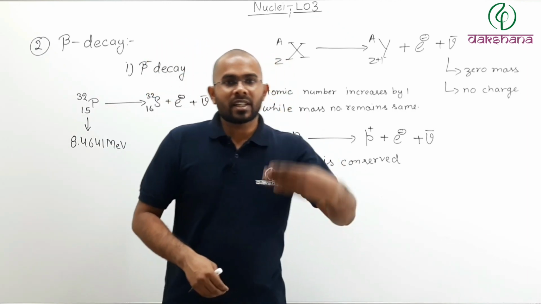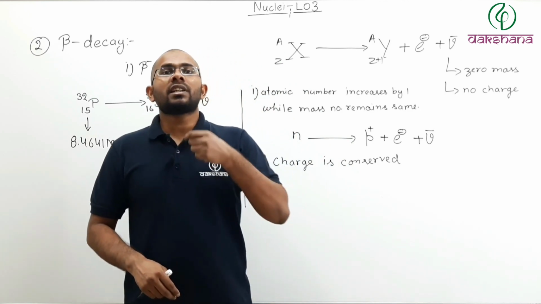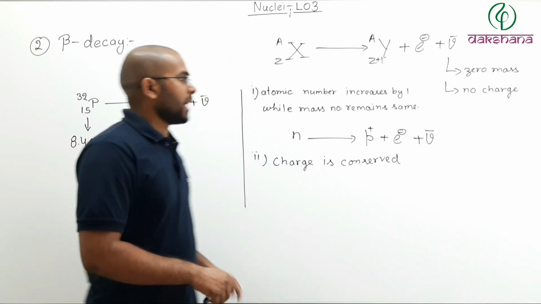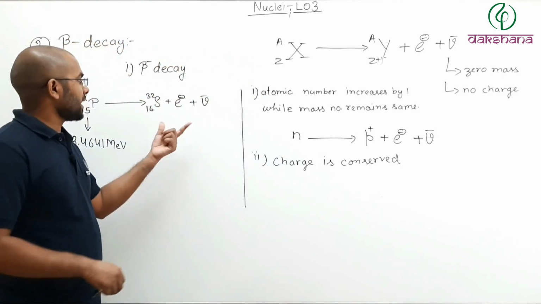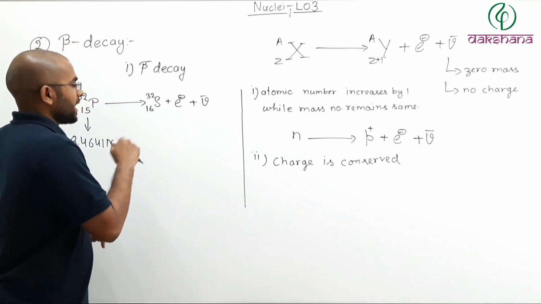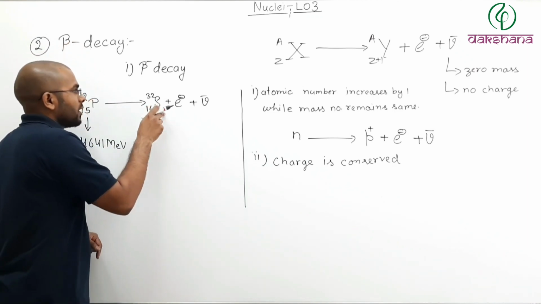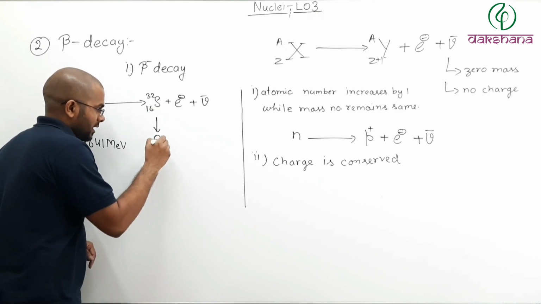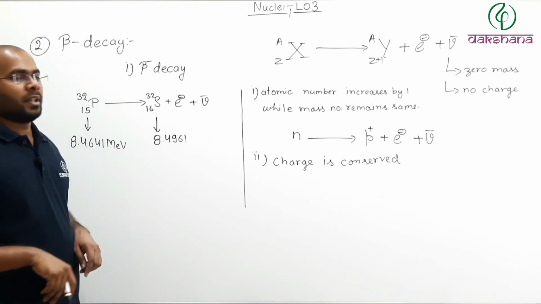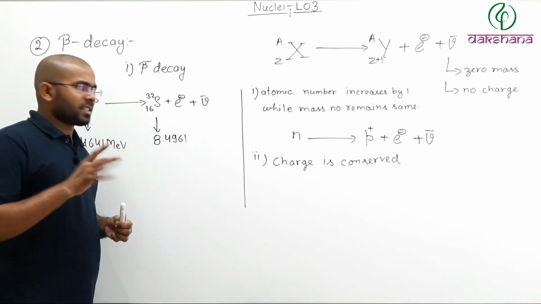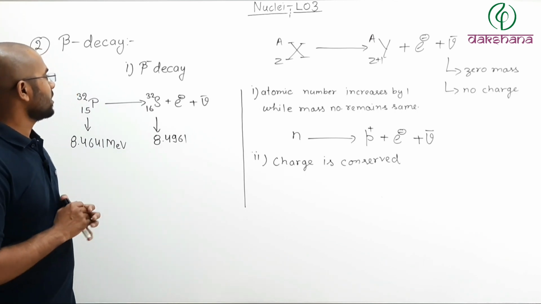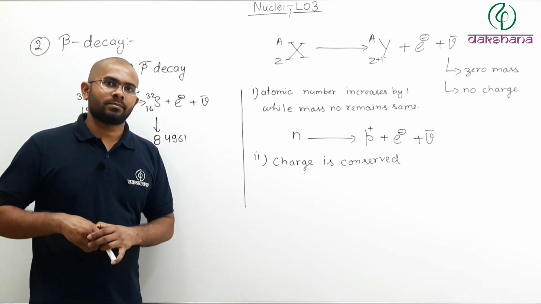A beta minus decay is taking place to increase the stability of the nucleus. So the final binding energy per nucleon should be more than the initial. So you will find that the binding energy for sulfur is 8.4961. Now there might be some variations depending upon the source, but that is your binding energy per nucleon for sulfur.